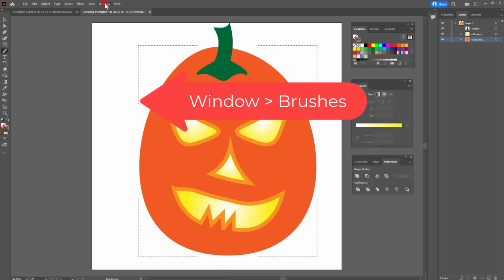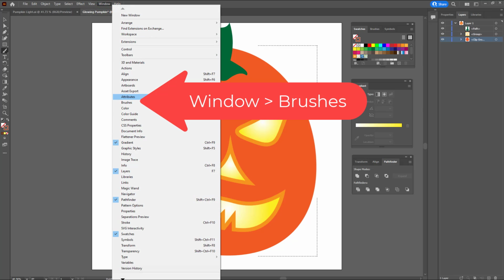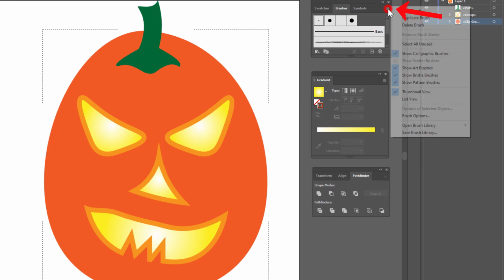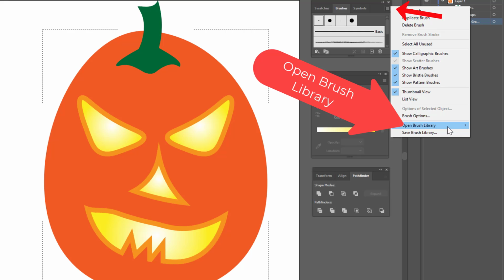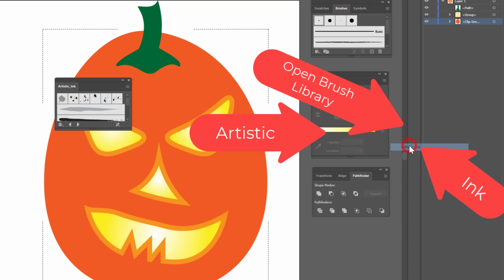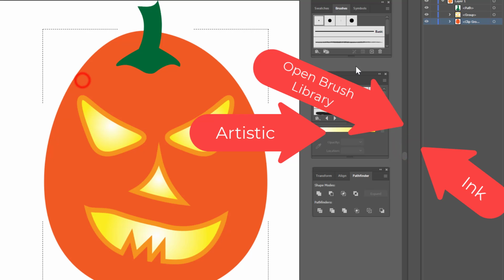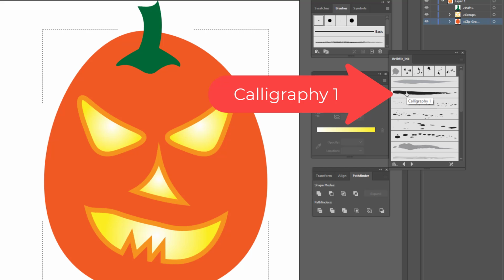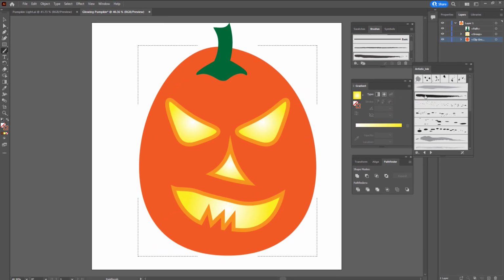So I'm going to go to Window and choose Brushes from the alphabetical list. And I'm going to open this side menu, go to Open Brush Library, Artistic, and I'm going to choose Ink. And from my ink brushes, I'm going to open this up a little bit. I'm going to choose the second one down, which is called Calligraphy number 1.